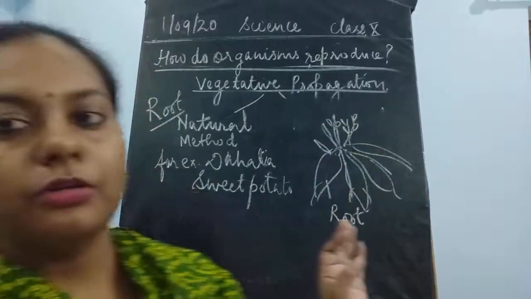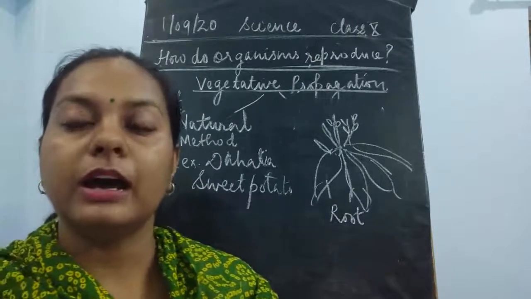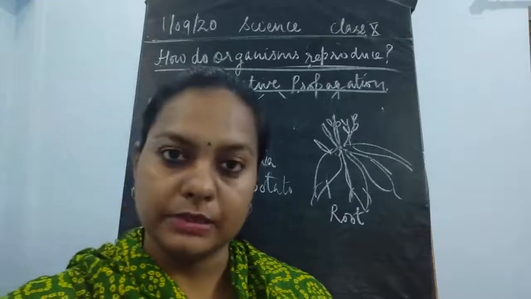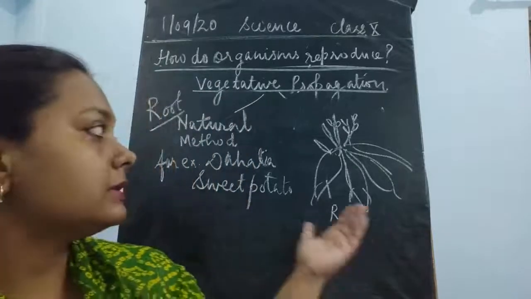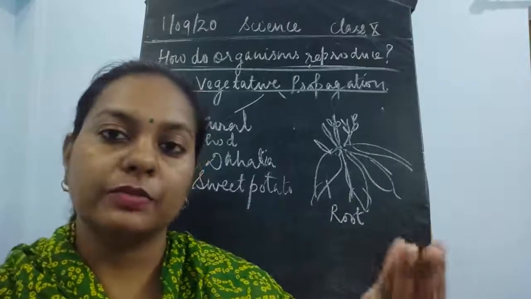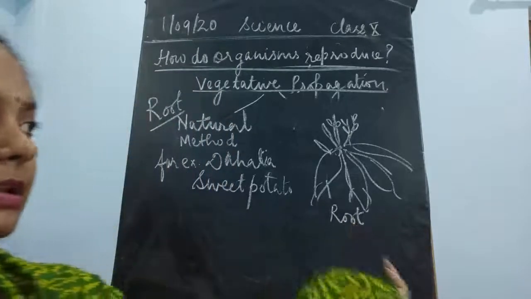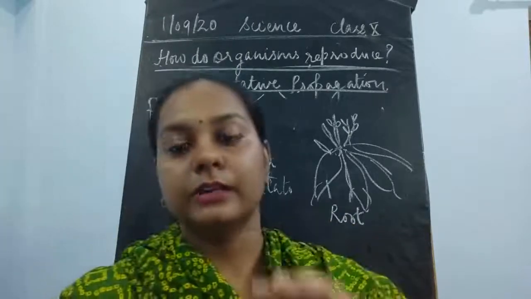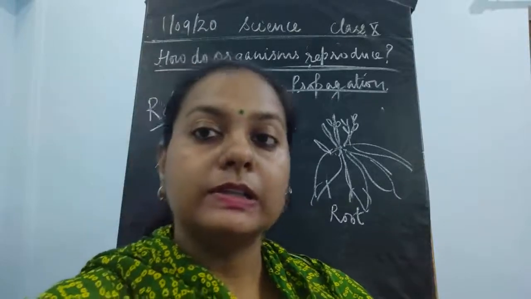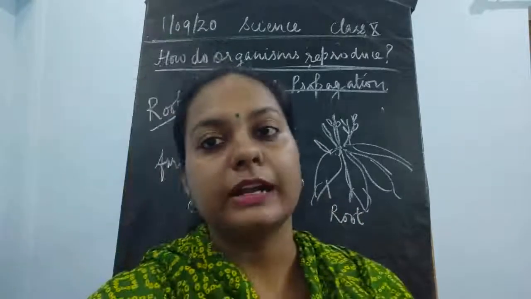This is how the roots of dahlia or sweet potato, when kept under favorable conditions, like when the season comes, give rise to various new plantlets. These plants could easily develop into a new plant because they are developed by natural vegetative propagation, that is by the roots.